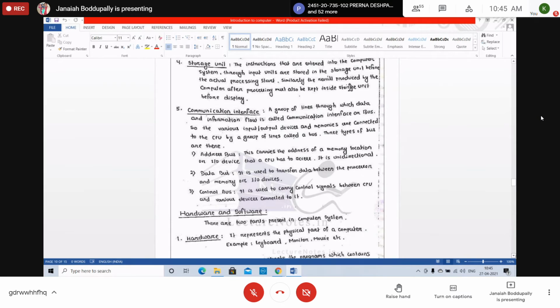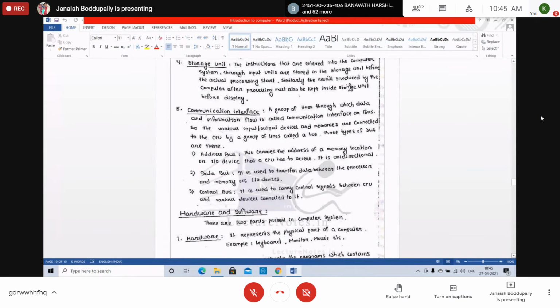What is address bus? This carries the address of the memory location or input-output device that a CPU has to access. It is unidirectional, one way, just like a one-way direction.